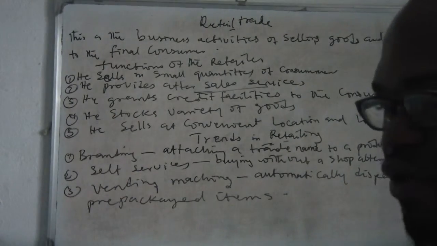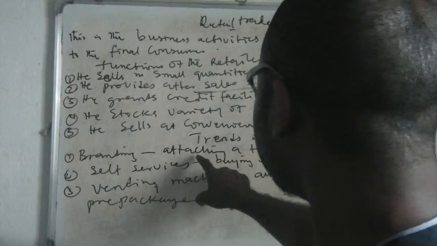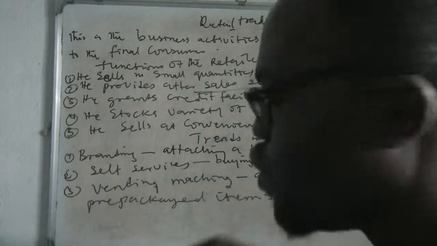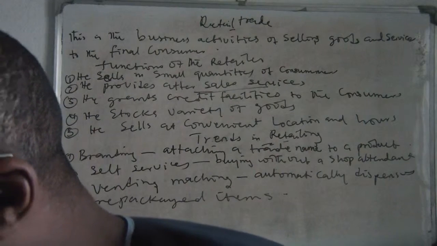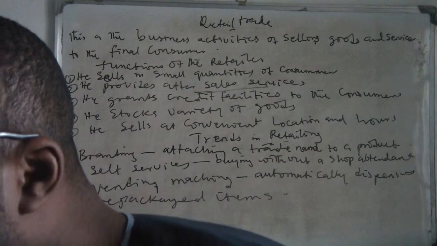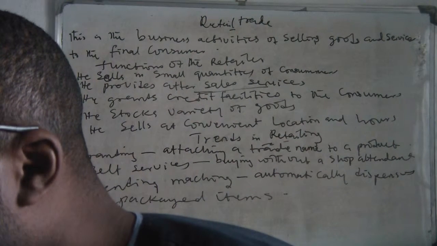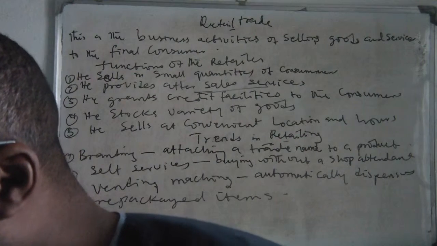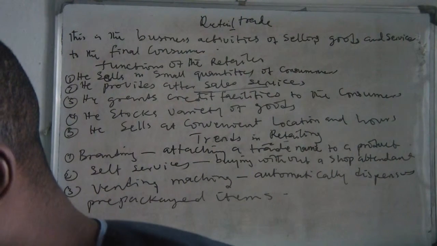Trends in retailing. What are the kind of things that you can do when you are doing retailing? Number one is branding. Branding simply means attaching a trade name to your product. If you go to the east, there's what we call Ubuawa special. They use it for machines, motorcycles. You can bring something and put your name on it.